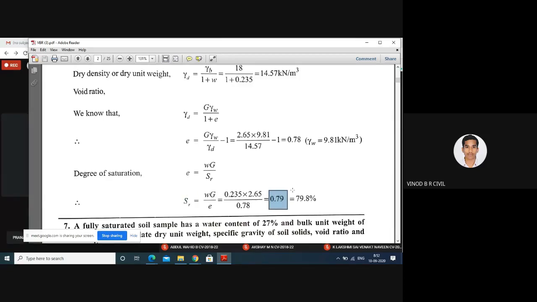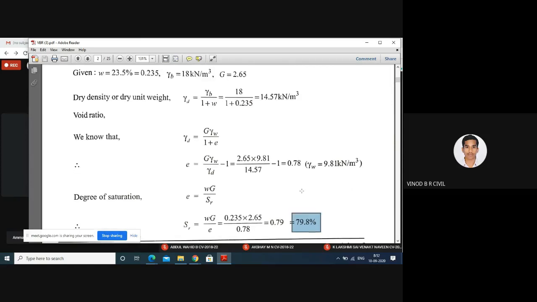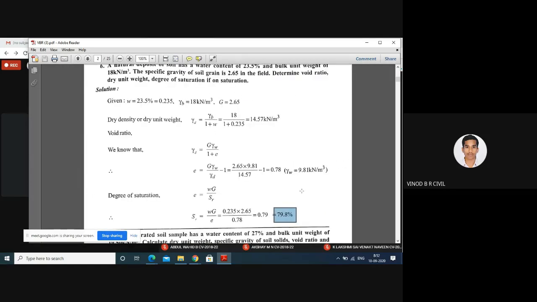That is nothing but 79.8%, the degree of saturation. Any doubts, students, with respect to this problem?